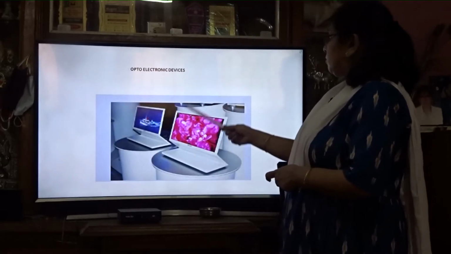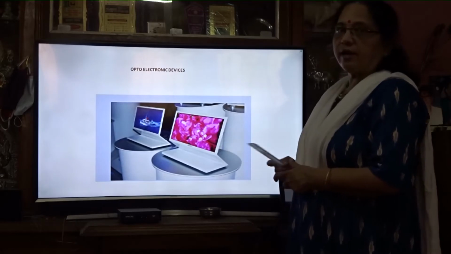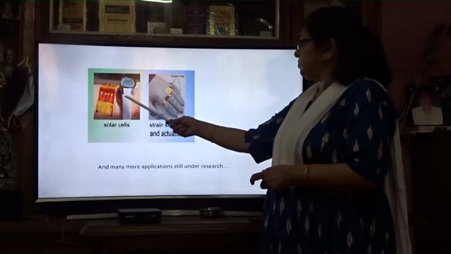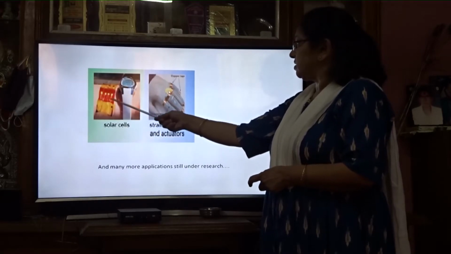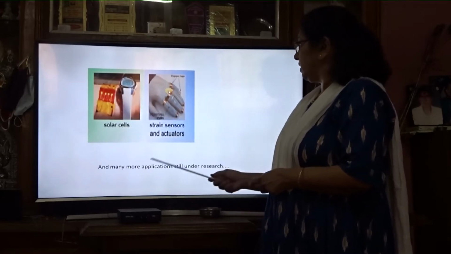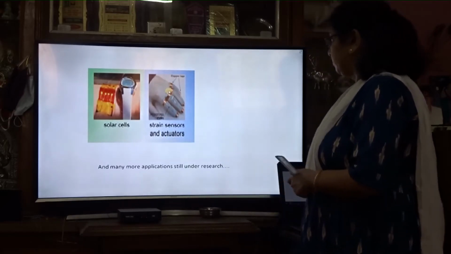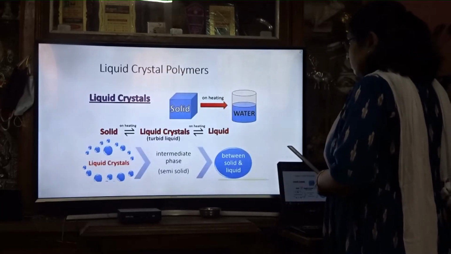In electronic devices also we are using conducting polymers. In solar cells, for making the solar cells, they also use conducting polymers. Strain sensors and actuators also use conducting polymers.